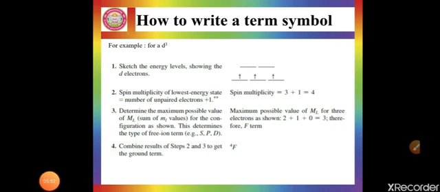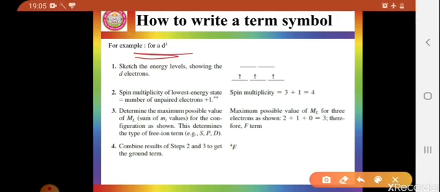For writing a term symbol, we have to keep some points in mind. For example, for a D3 configuration, for any given configuration, first you have to arrange the given configuration in the ground state electronic configuration. For D3, this is the ground state electronic configuration, and for this configuration you have to find the term symbol.